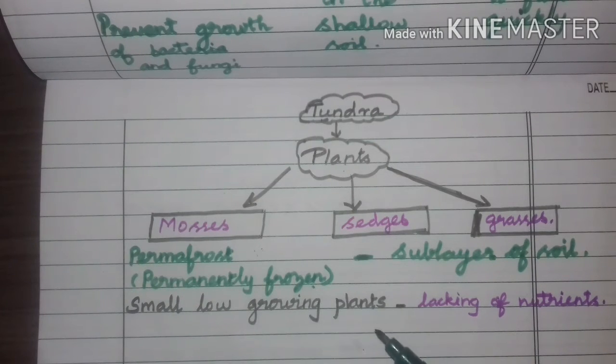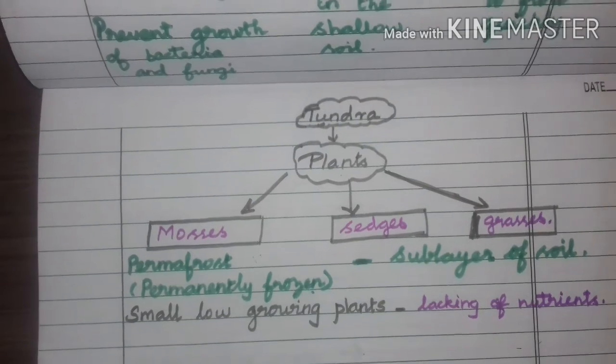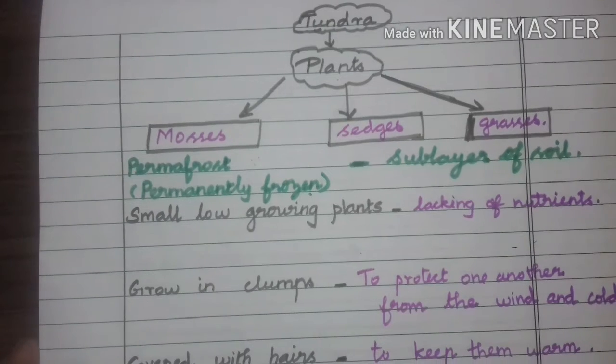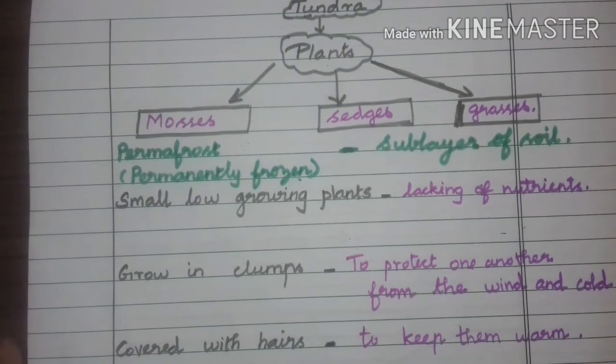Why? Because of lacking nutrients. Then here the plants grow in clumps. Why do they grow in clumps? To protect one another from the wind and cold. Here the plants are covered with hairs. Why? To keep them warm.